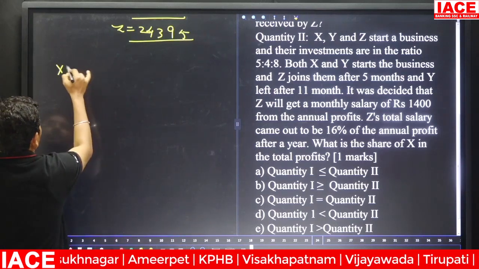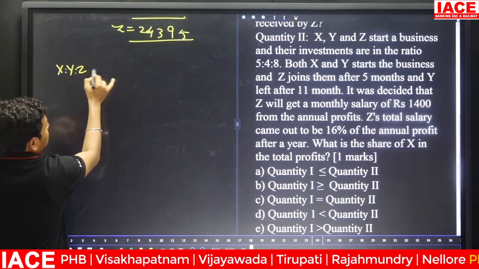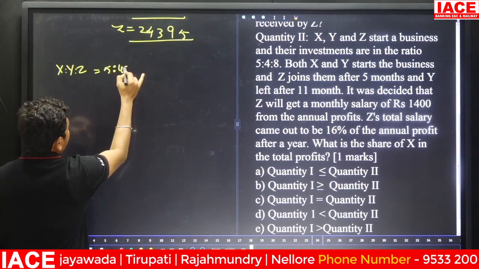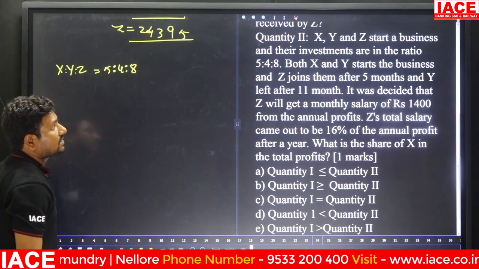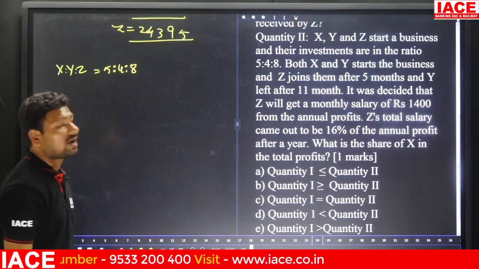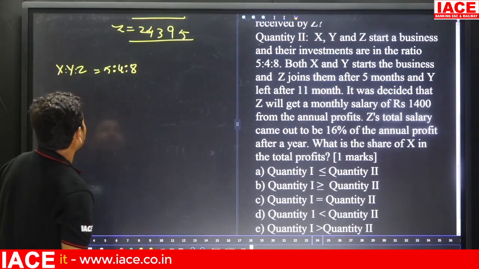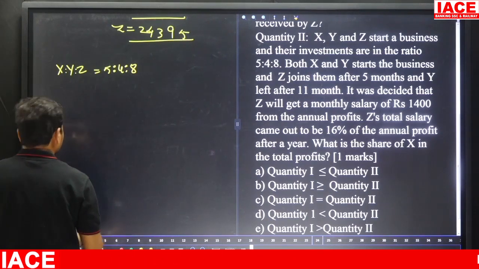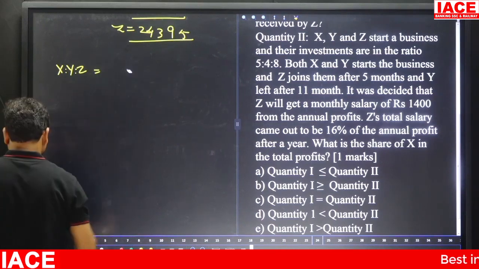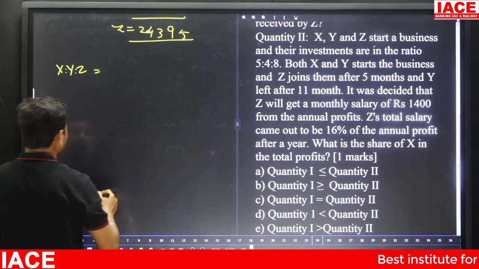Here X, Y, Z investment ratio is 5:4:8. Both X and Y start the business, and Z joins them after 5 months. Here we can write directly their investment and profit ratio.